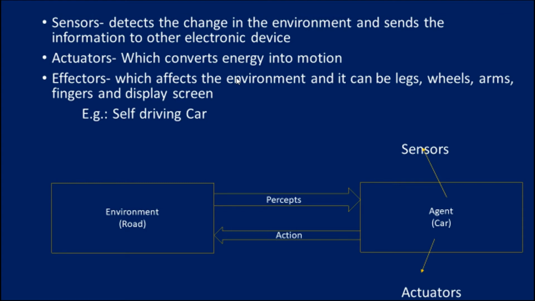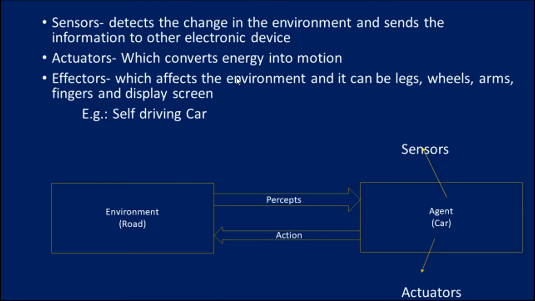We are just saying the eye is a sensor. The eye is a sensor for a human. If it is a human agent, the eye is a sensor. And if there is a machine, how can we make the machine sense the information in the particular environment? That can be sent as information to an electronic device. Through those electronic devices, the sensor information changes depending upon the environment, and sends the information to other electronic devices, right? That is what the sensor is in terms of artificial intelligence.